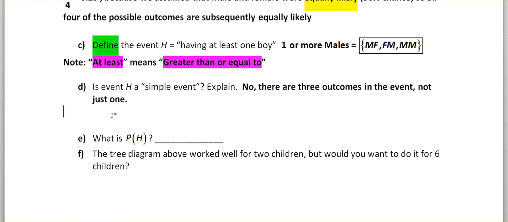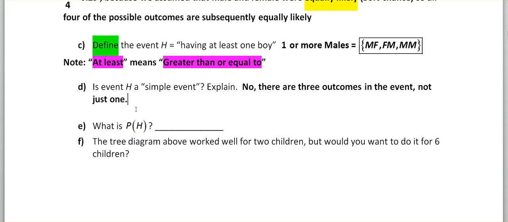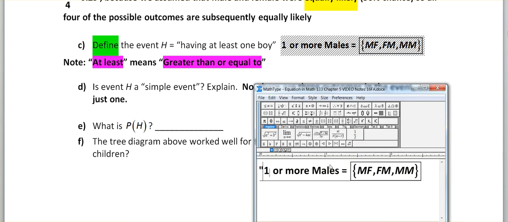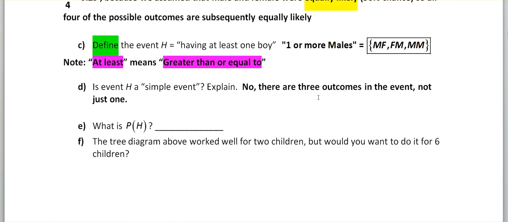Okay, so we said this was not a simple event. Now I'm asking what's the probability. So be careful. A lot of students confuse defining, which literally means write it out. What are we saying it is? So we're saying one or more males, right? Quote unquote. That's defining, right? In words. Whereas P of H, capital P, means probability.